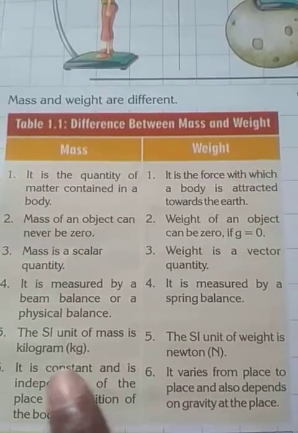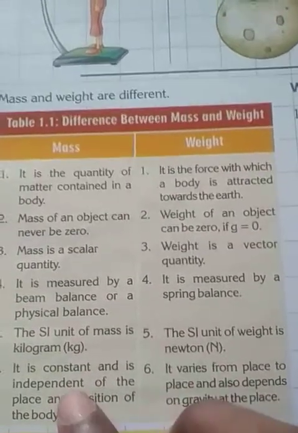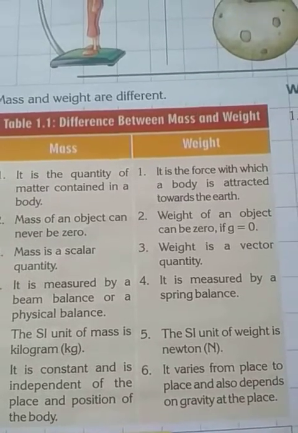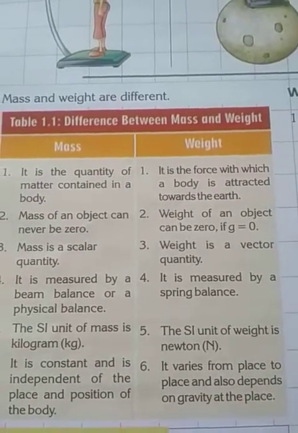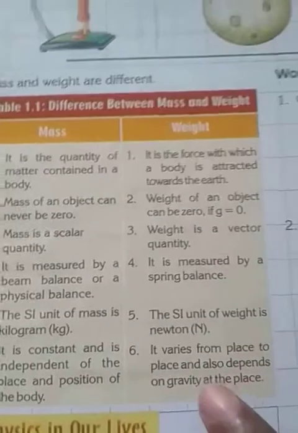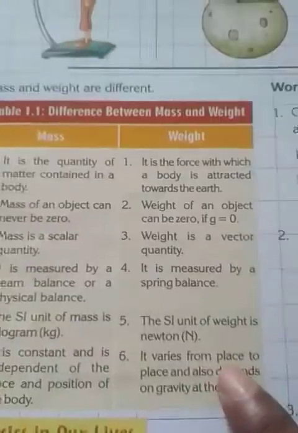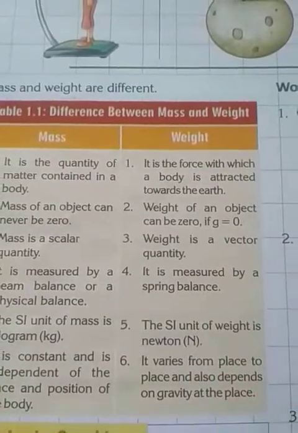Mass is constant. If you change the place, it will not change. It is independent of place and position. If you move from place to place, the mass of the body will not change. But if you move from place to place, the weight of the body will change. So it is variable. It varies from place to place.